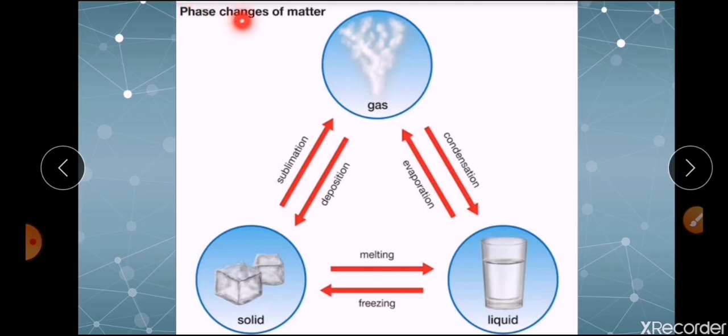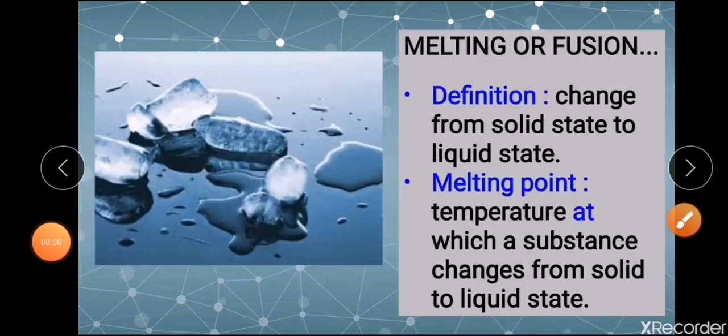Now let us come to our portion for today, that is phase changes of matter or change in state of matter. You have already seen about solid, liquid and gases, their properties. Now one interesting fact about these 3 states of matter is that they are very much interconvertible. That is, solid can be converted to gas, gas can be converted to solid, solid can be converted to liquid, liquid can be converted to solid, gas can be converted to liquid, and liquid can also be converted back to solid. So these are the change in states of matter.